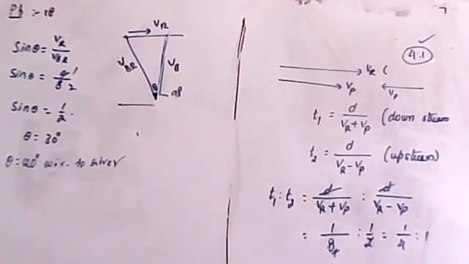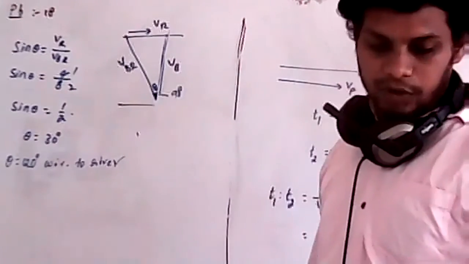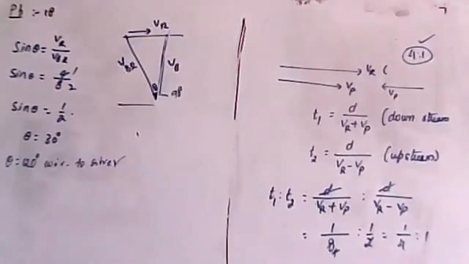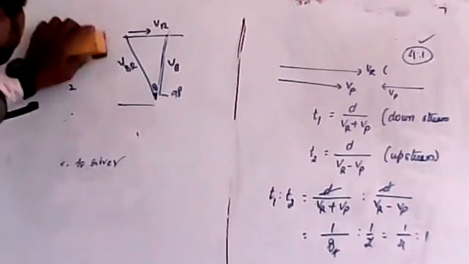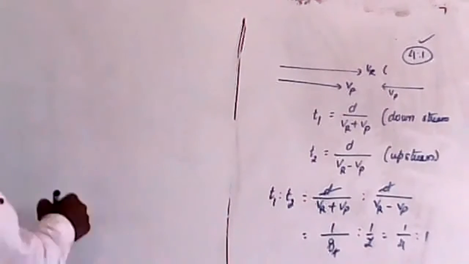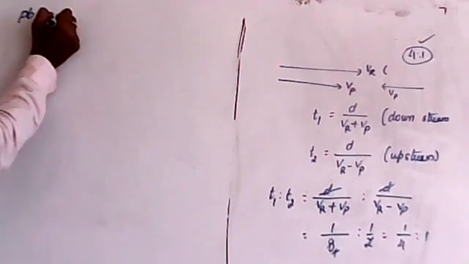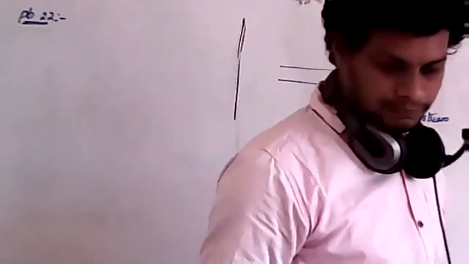Okay, then look at the concept of oblique projectile motion, problem number 22. Now problem number 22, oblique projectile motion.